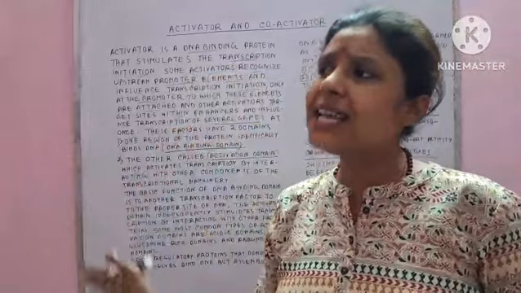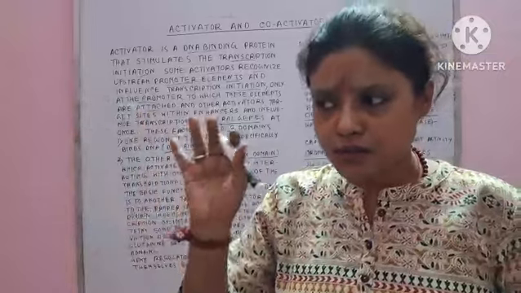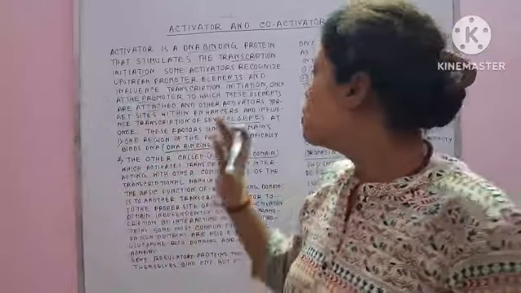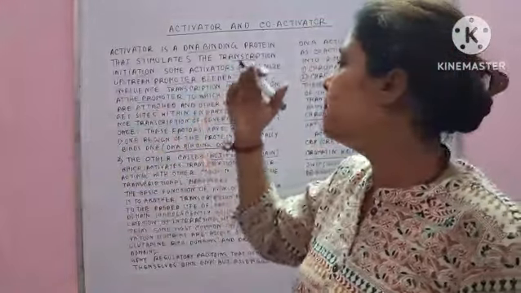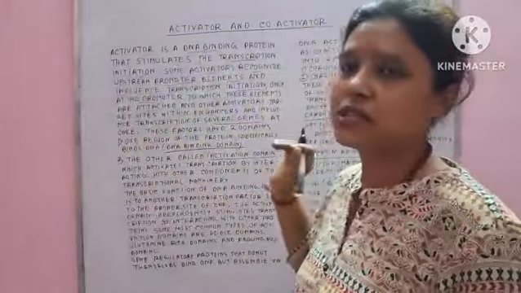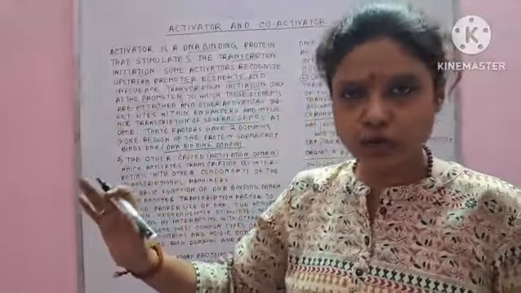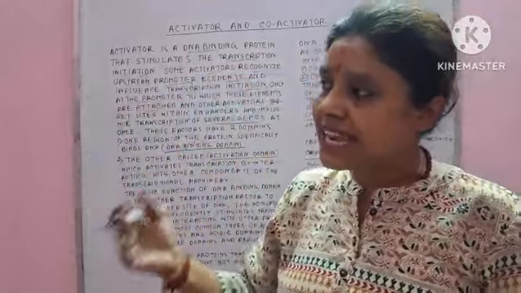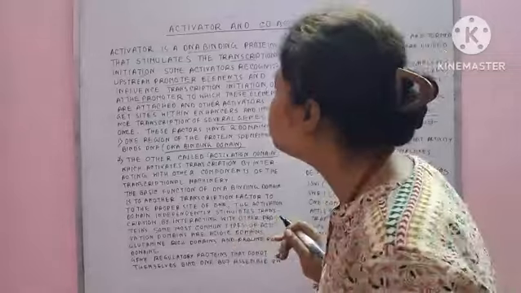So here this activator first recognizes the promoter and then binds with the promoter. Then it enhances the transcription initiation process. Clear?